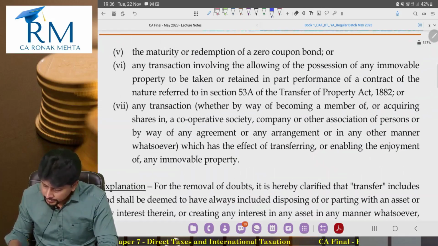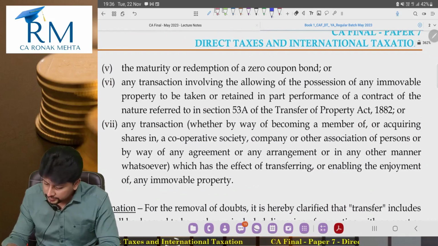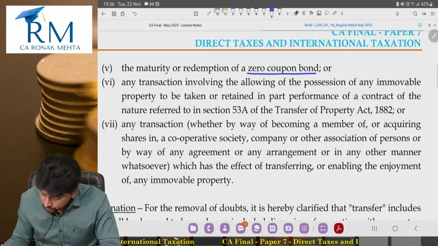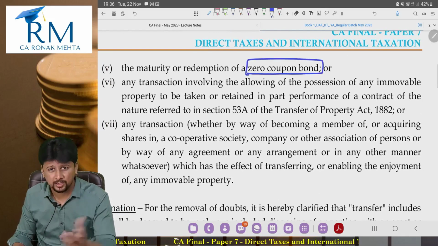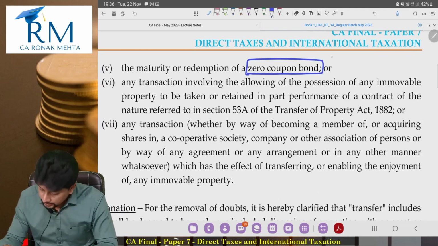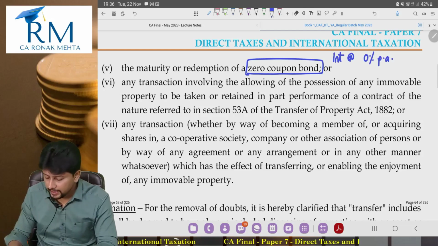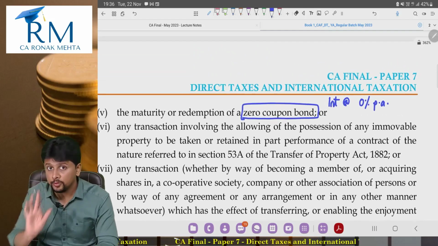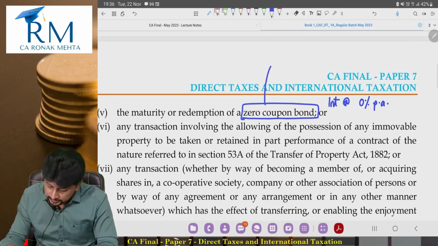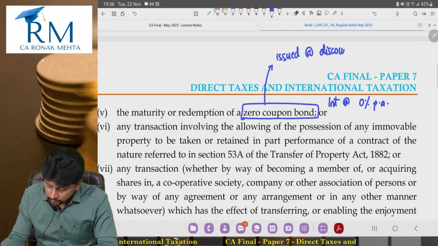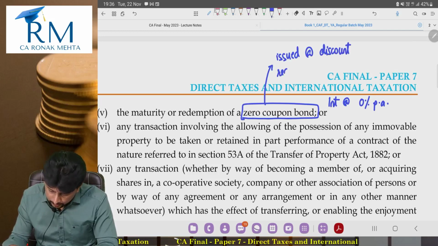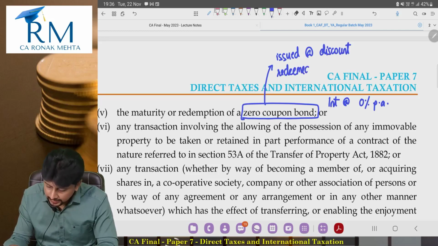Then maturity or redemption of a zero coupon bond. Just to give you a small hint about this, we are going to do this in PGBP anyway. Interest is at 0%. Even this is CA intermediate knowledge. I am pretty hopeful that you will remember this. But these zero coupon bonds, they are issued at a discount and they are redeemed at par.